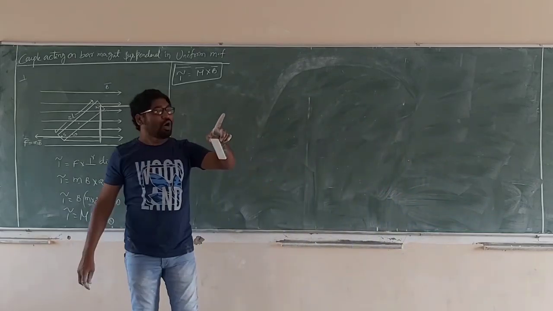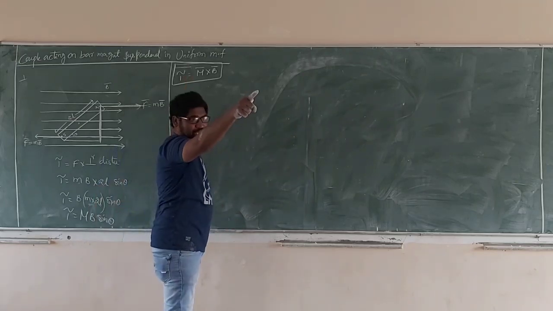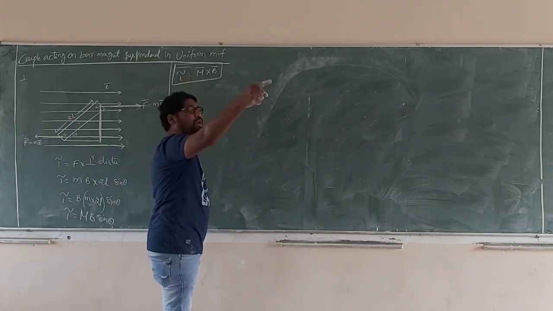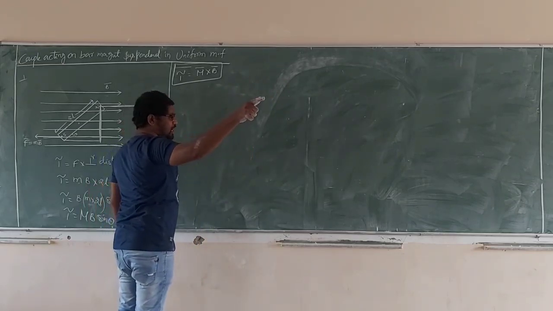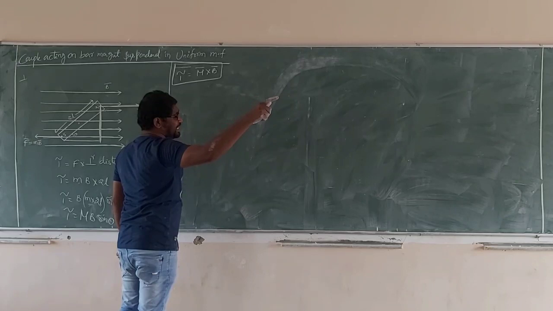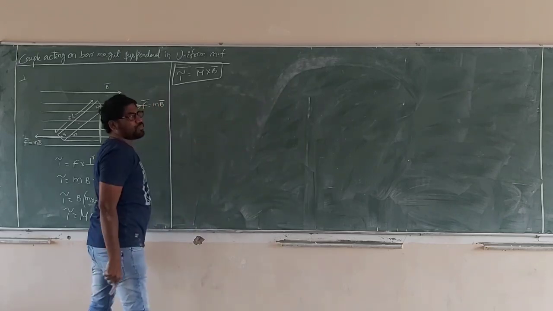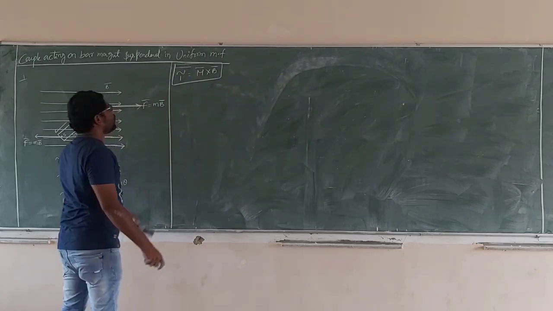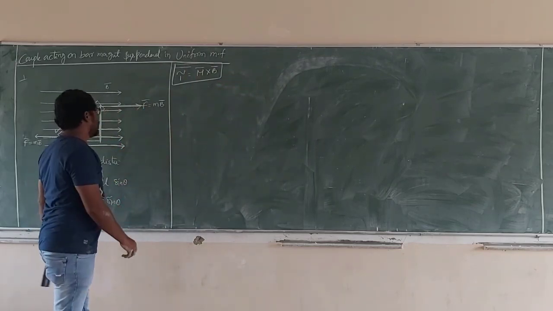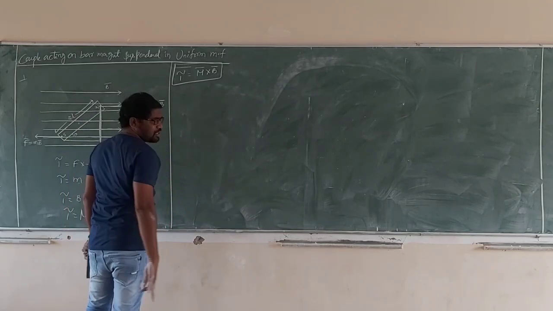Otherwise it would be M bar cross B bar = minus B bar cross M bar. This is represented by vectors, so Fleming's thumb rule applies for the vector rotation. Tau is nothing but the couple here.